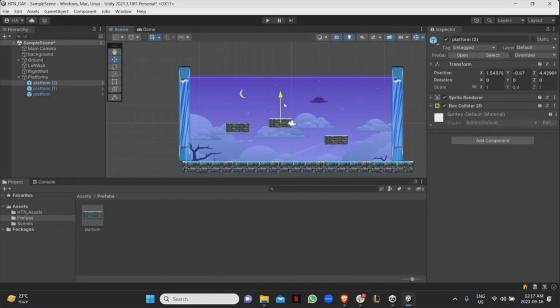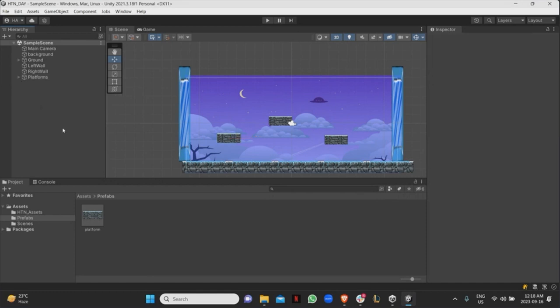Over here, over here, and then over here, for example. All right? All good so far? Okay, now, the next thing I'd want to do is add the coins in there.